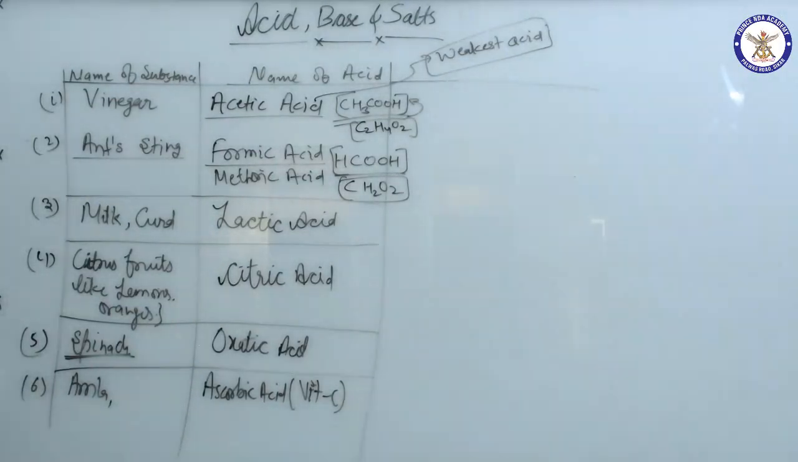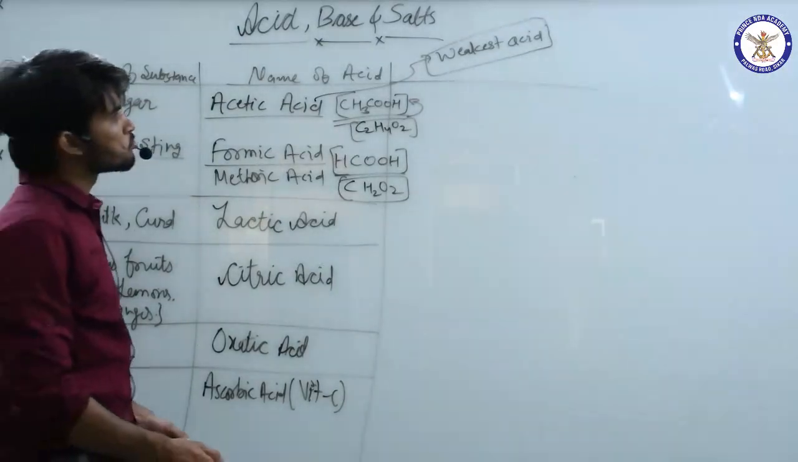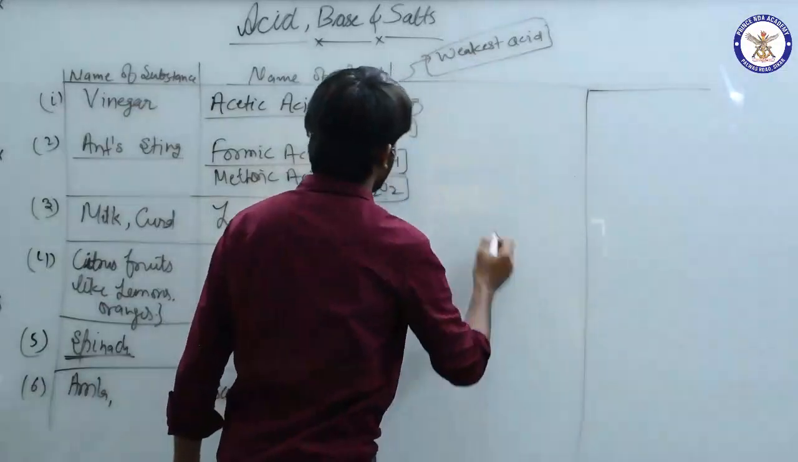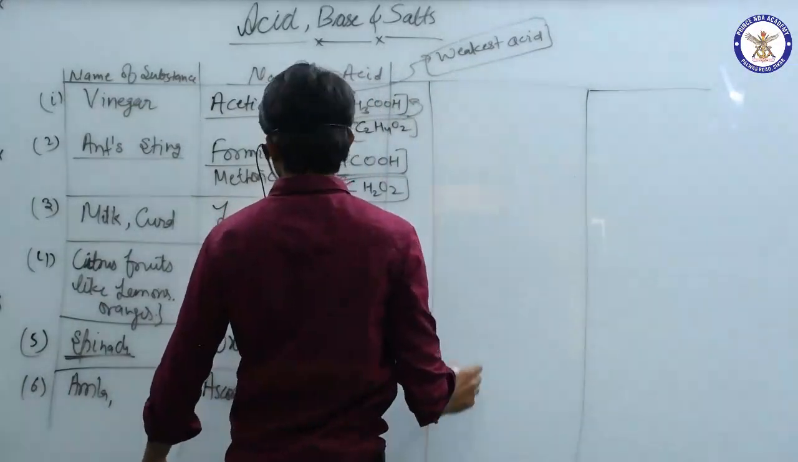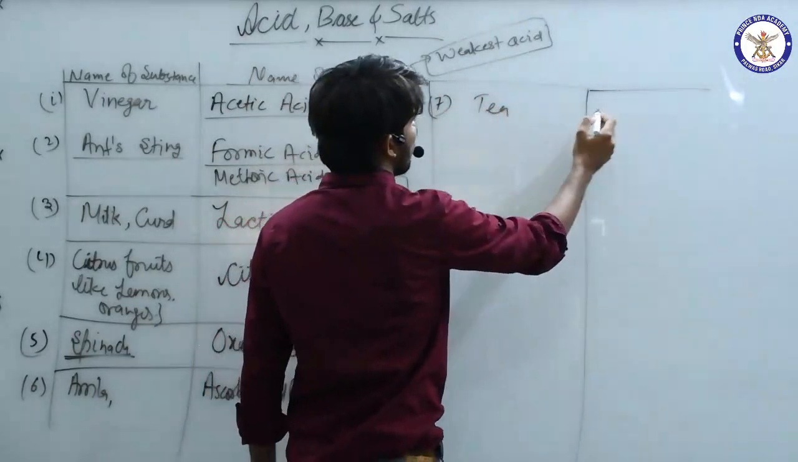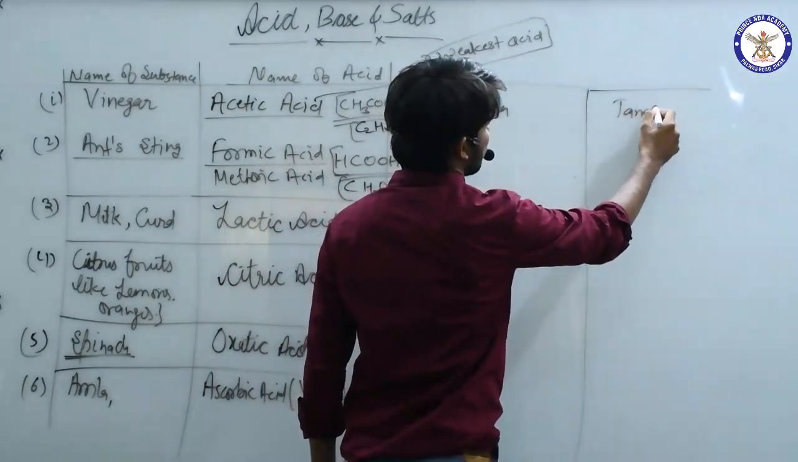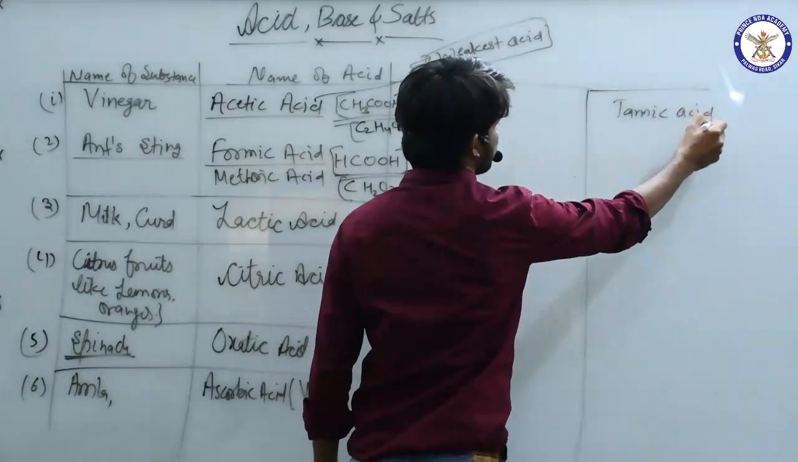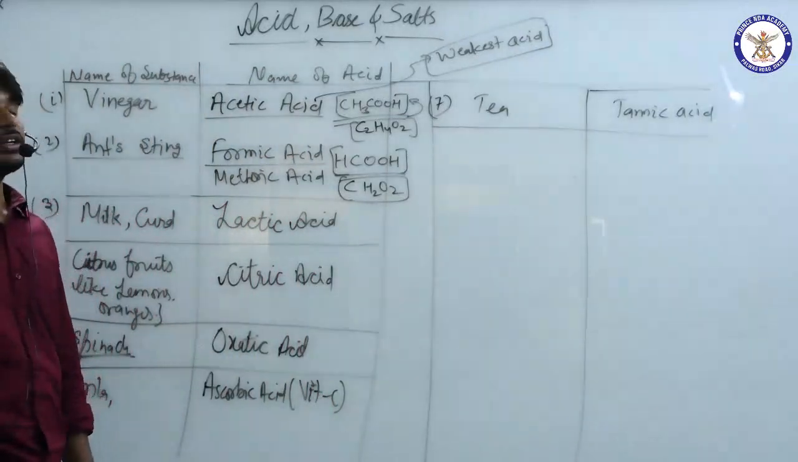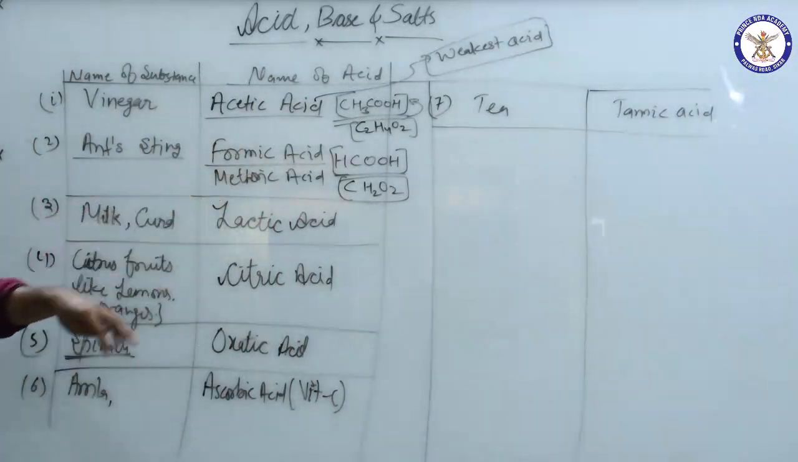Next we will see, so we are again making a different table. Tea contains tannic acid. Remember it. Tea contains which acid? Tannic acid. This is not that important, but we still have to remember it, as it can also be asked in the examination.